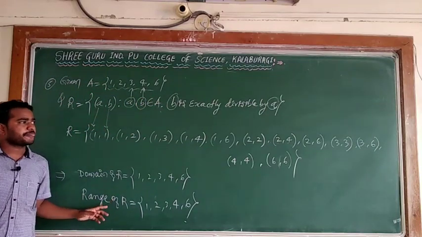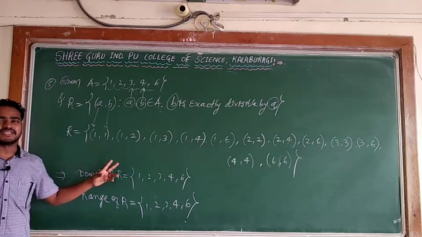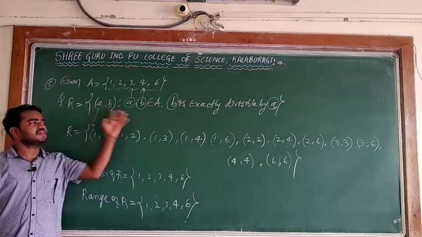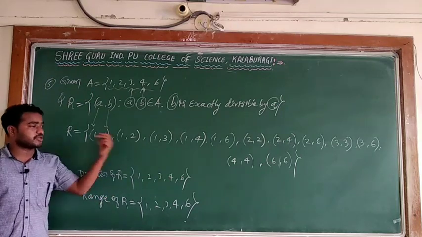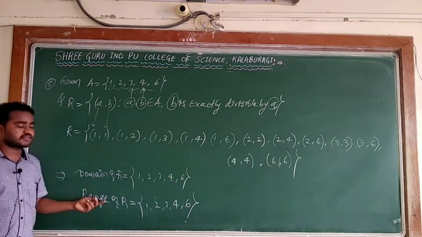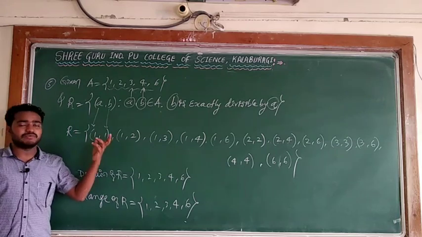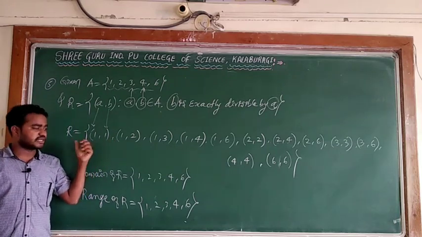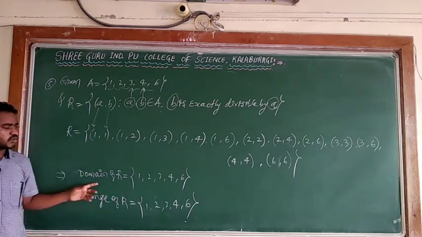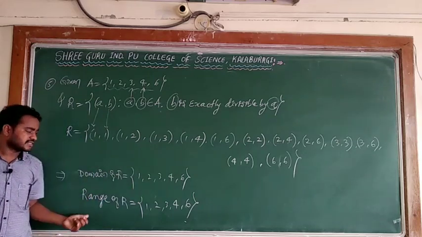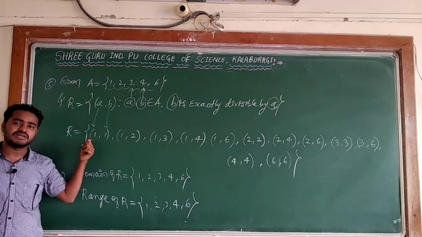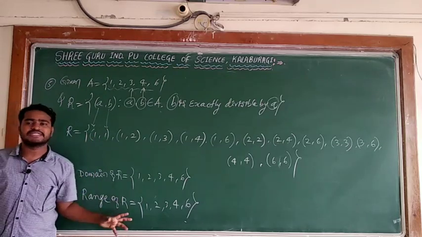So these are examples related to relations. The only thing is, given a relation, you understand it and according to that you write the roster form. The first elements of the ordered pairs form the domain, and the range you can collect from the second elements of the ordered pairs in the given relation. The first elements are considered as the domain, and the second elements of the ordered pairs are considered as the range. So this is about the relation case.